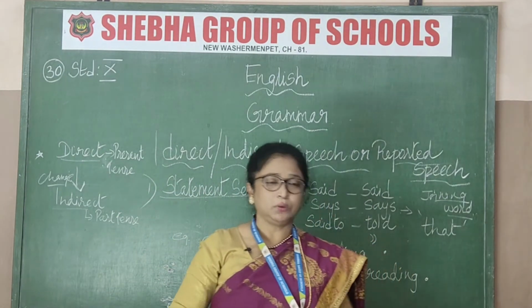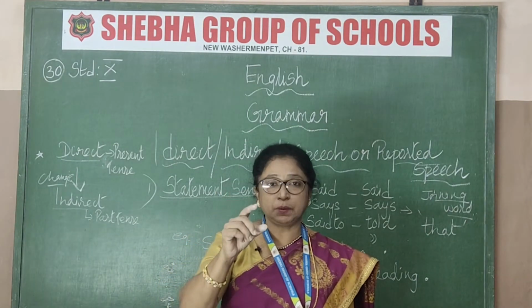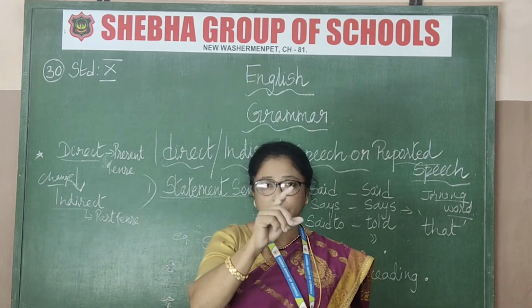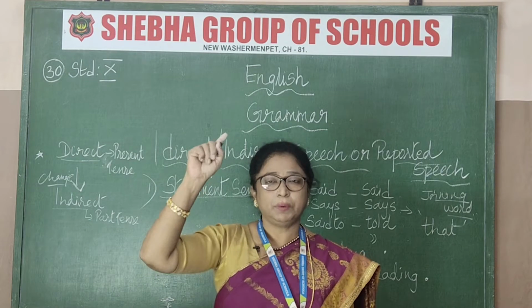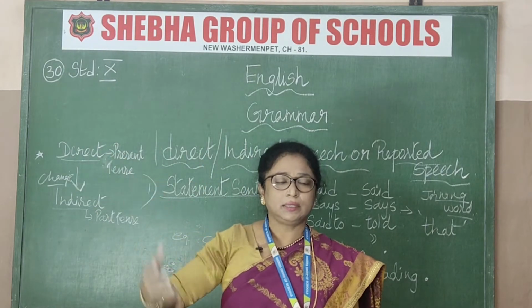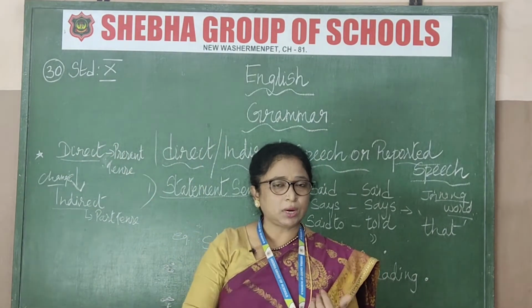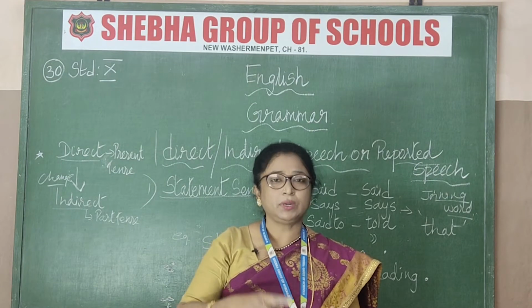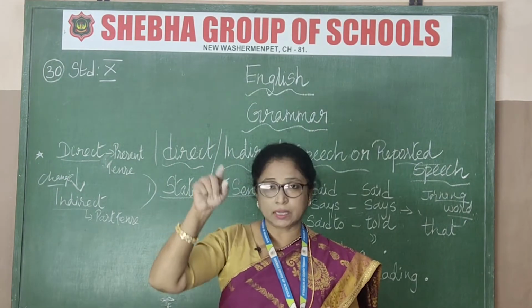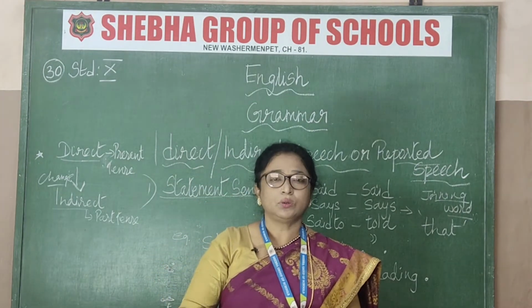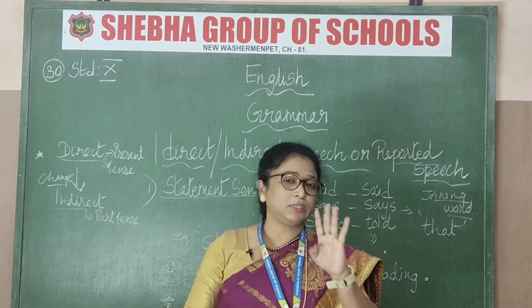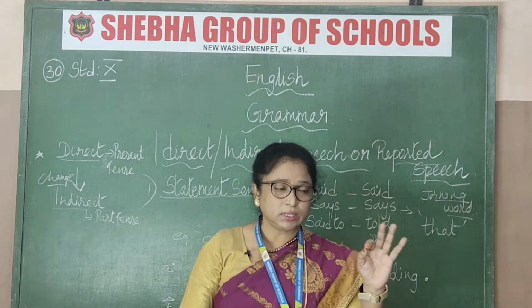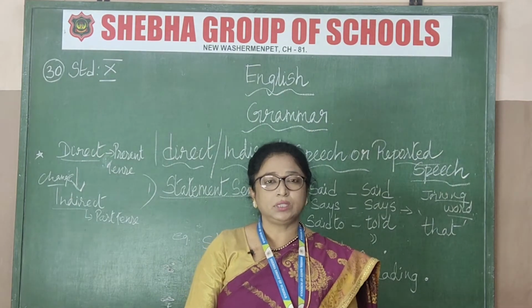I will be giving you examples. Direct speech will have a starting capital letter, then comma, open quotes, close quotes. There are many types: a statement takes a full stop, a question takes a question mark, and an exclamation takes an exclamatory mark. Then there are imperatives. These are the 4 parts of direct speech, and each one has its own separate grammar, so you must note this down properly.